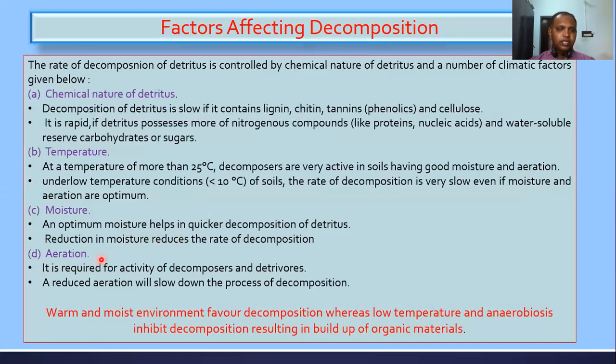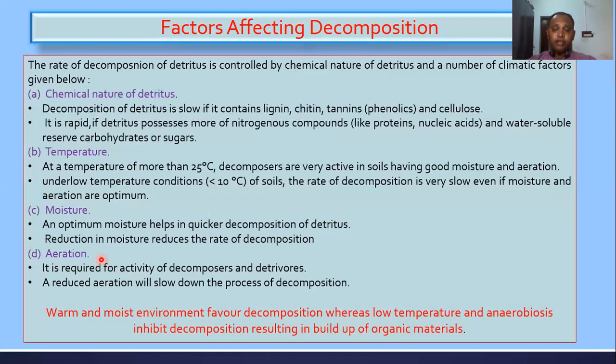And aeration is required for the activity of decomposers and detritivores, and reduced aeration will slow down the process of decomposition, right? Actually, most of the decomposing organisms, detritivores or decomposers, are aerobic, except some saprophytic bacteria and fungi. If aeration conditions are good, then the decomposition process is also very rapid. And if the aeration is reduced, it slows down the process of decomposition.